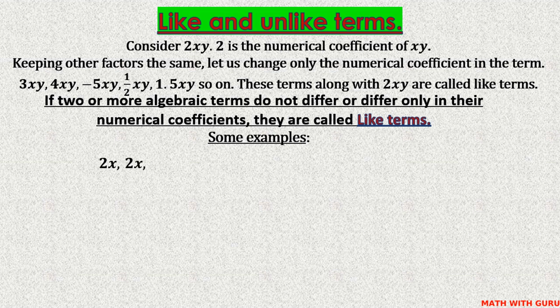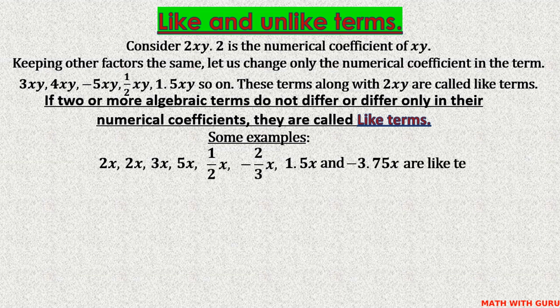Let us consider some examples. 2x, then again 2x. These two terms do not differ. There is no change in these two terms. Here 3x, this differs in the numerical coefficient. Numerical coefficient is 3. 5x, 1 half x, minus 2/3 x, 1.5 x, and minus 3.75 x.